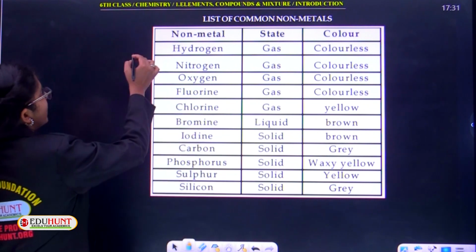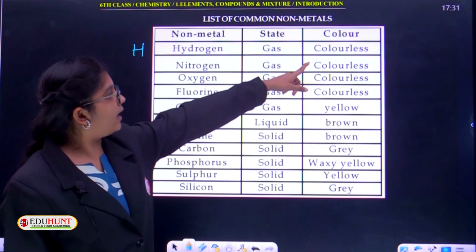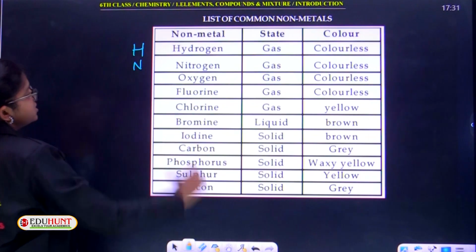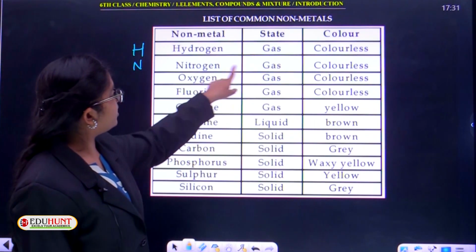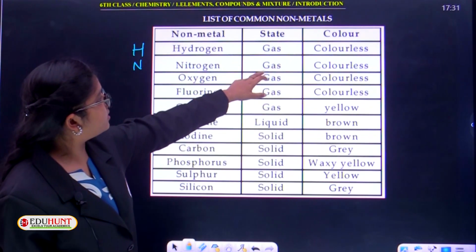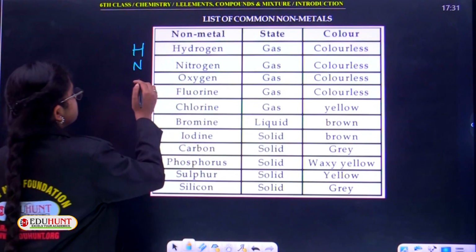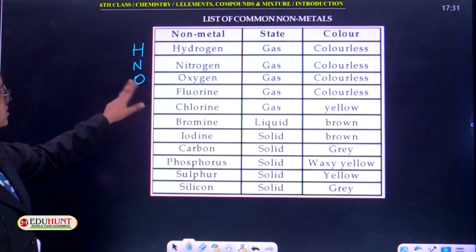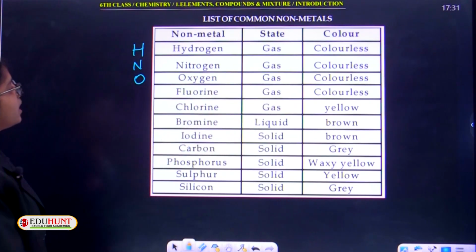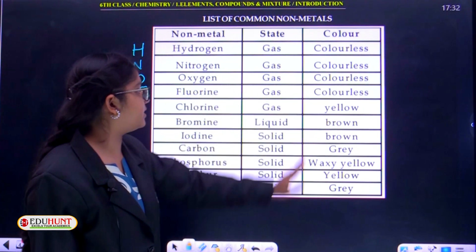Hydrogen. Hydrogen symbol is capital H. Hydrogen is in the gaseous state and it is a colorless gas. Next, nitrogen. Nitrogen symbol is capital N, its state is gaseous and it is colorless. Coming to oxygen, the symbol is O, the state is gaseous and it is also colorless. Coming to fluorine, capital F, it is also in the gaseous state and colorless.